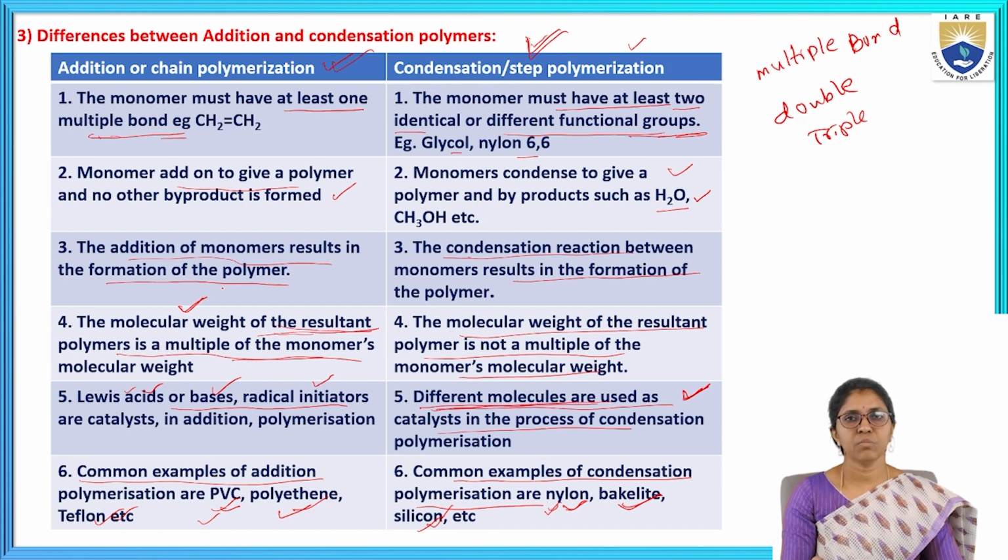In addition polymerization, there are no byproducts. In condensation polymerization, byproducts are found. The molecular weight of addition polymers is a multiple of the monomer's, but in condensation polymerization it is not, because of byproduct formation such as water and methanol. So this is about the differences between addition and condensation polymerization.